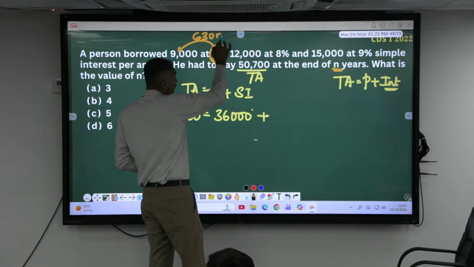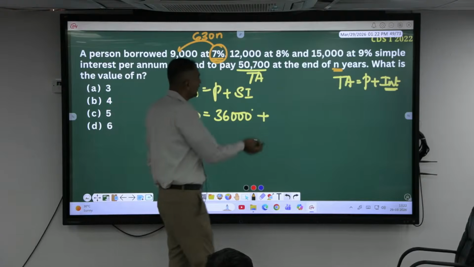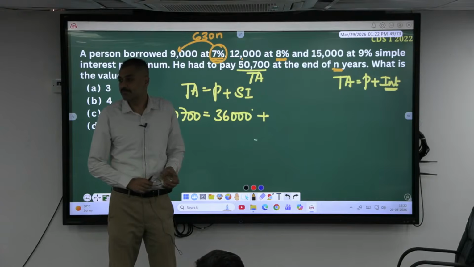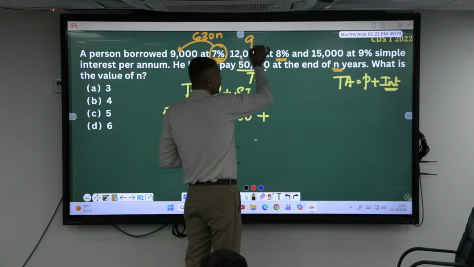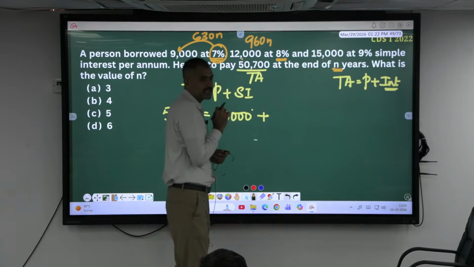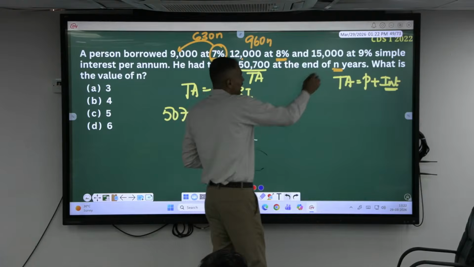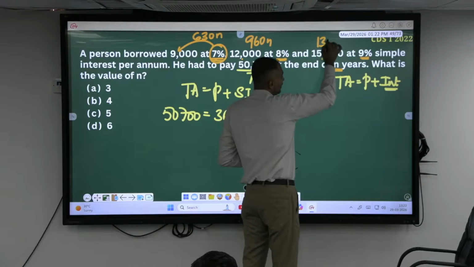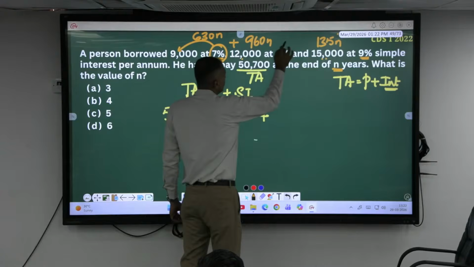So you have to pay 630 N. Similarly, 8% on 12,000: 12 into 8 is 960. 960 times N. Every year you are paying 960. If it is for 1 year, 960; 2 years, into 2. Similarly, 15,000 at 9% is 1350 N.